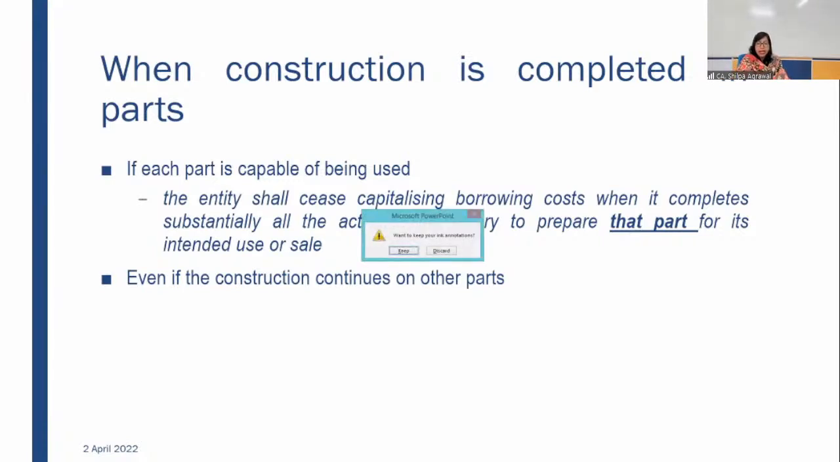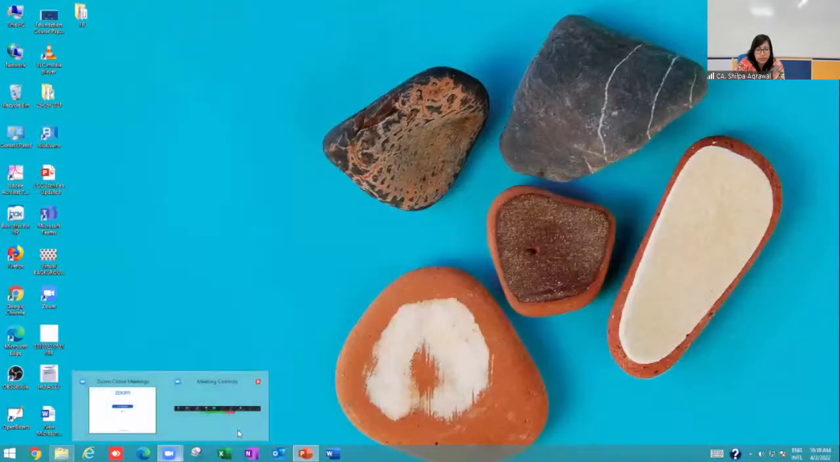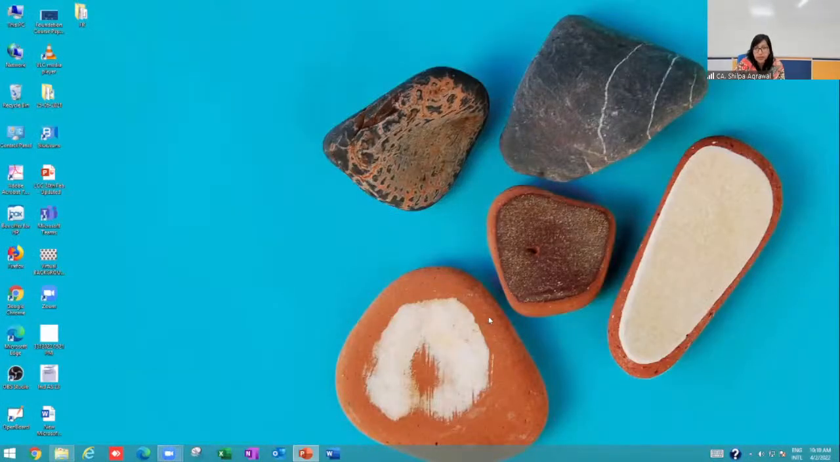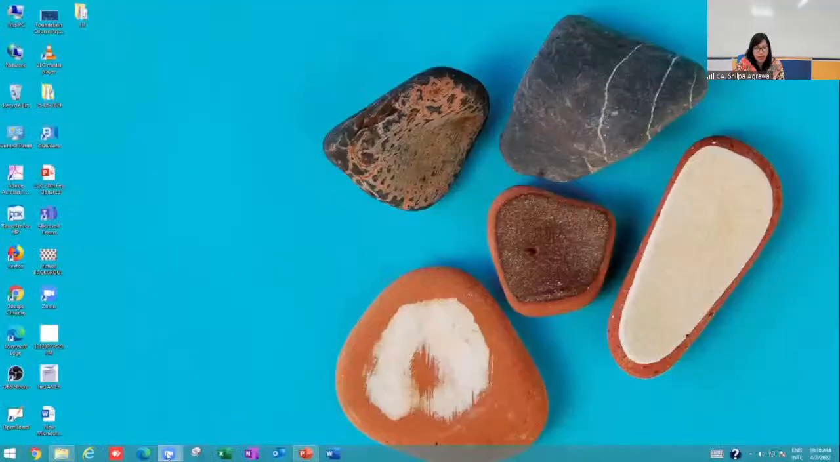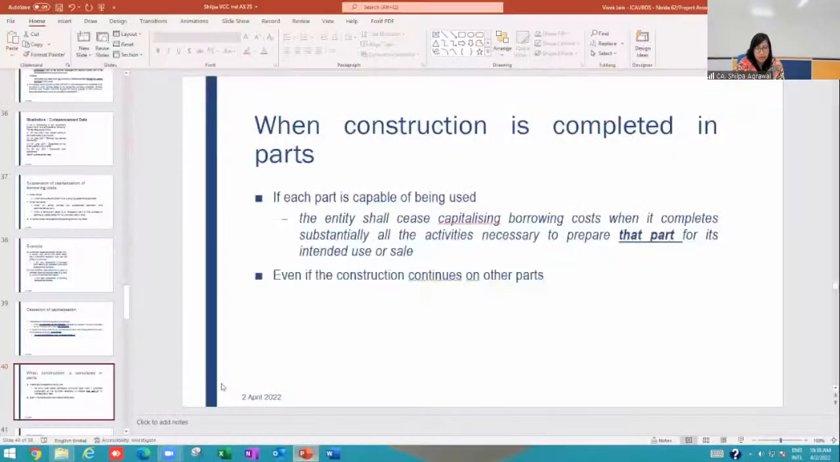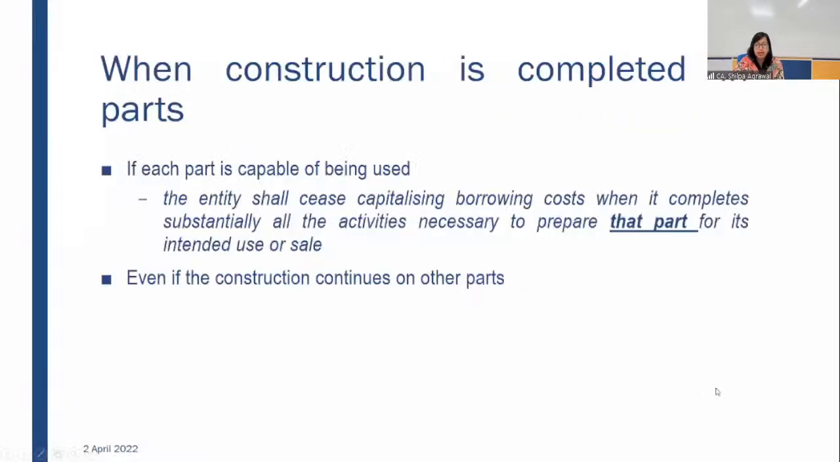So in that case, sorry, something went wrong. I'm just sharing my screen again. Okay, I hope it's visible now.